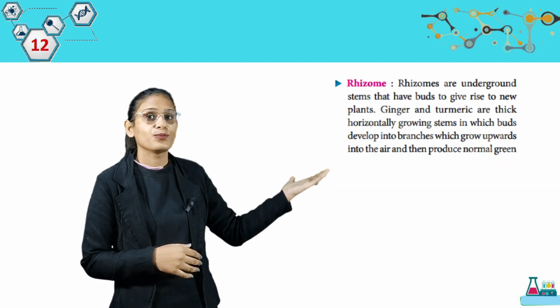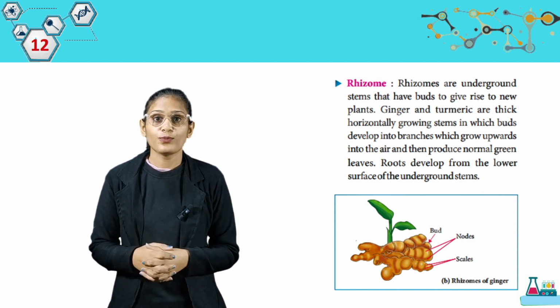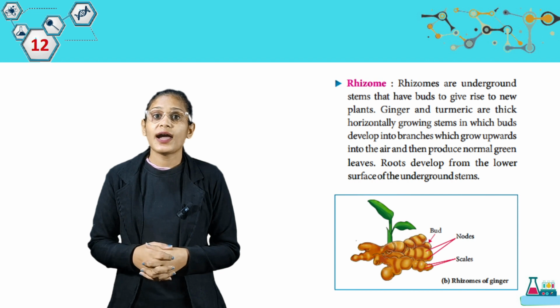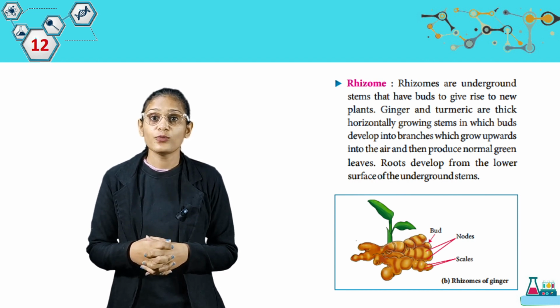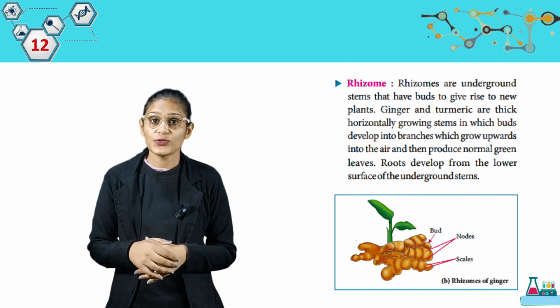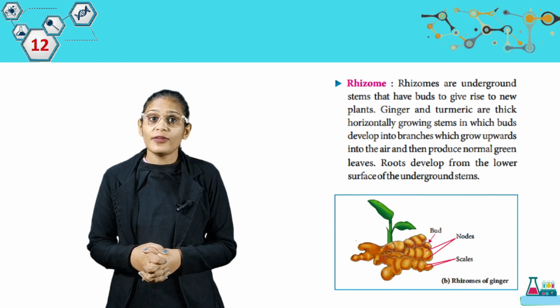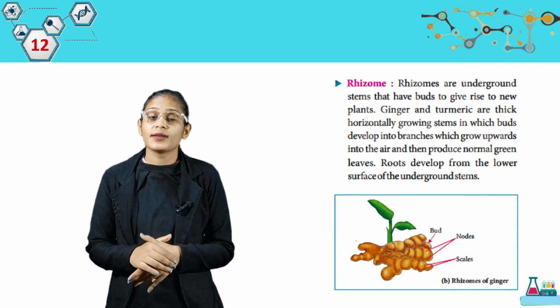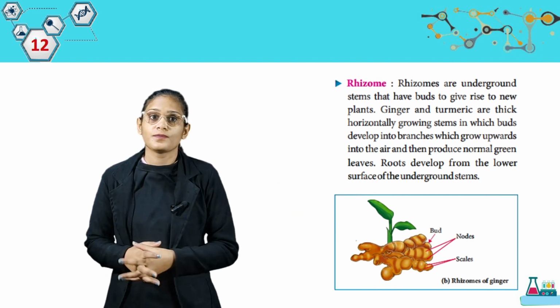Then we have rhizome. Rhizomes are underground stems that have buds to give rise to new plants. Ginger and turmeric are thick horizontal growing stems in which buds develop into branches which grow upwards into the air and then produce normal green leaves. Roots develop from the lower surface of the underground stems. Look at this picture, we have rhizomes of ginger.